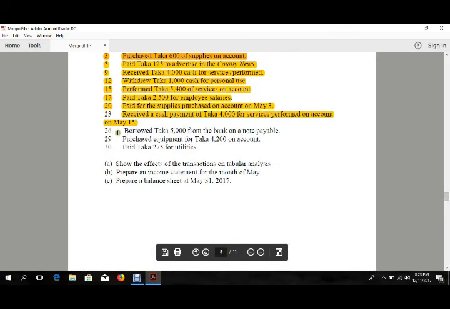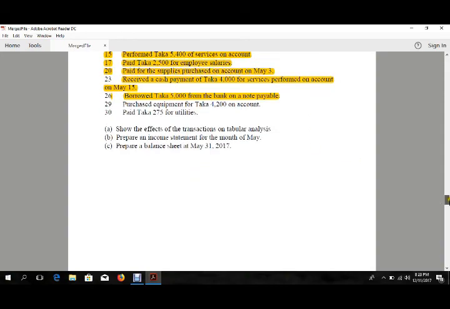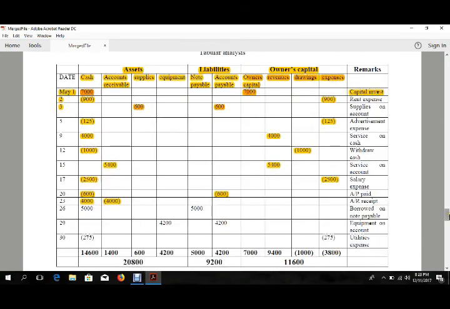Our next entry is that Trixie borrowed 5,000 from a bank on a note payable. Trixie borrowed 5,000 from a bank as a note payable. We already said it is a liability, so we'll put this in our note payable section, and as she got the money in cash, we'll put it also in the cash section.